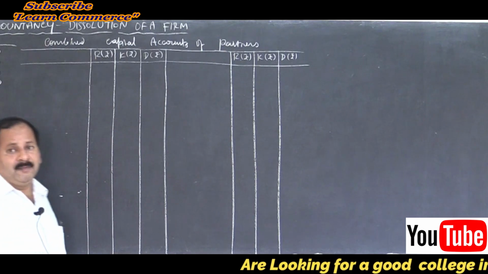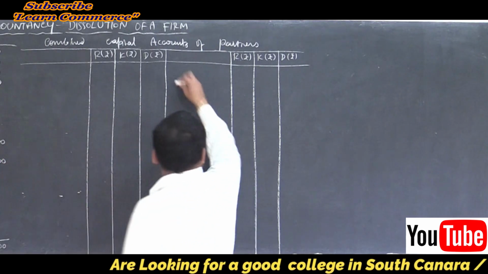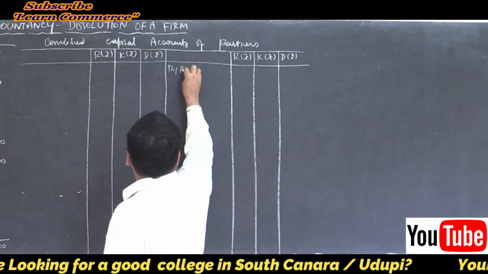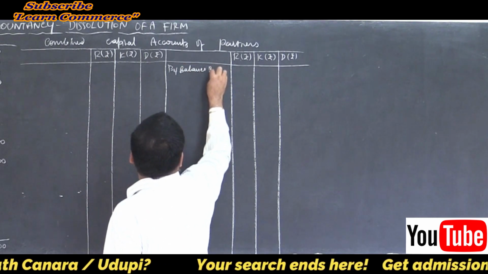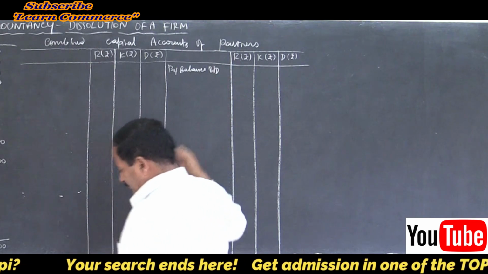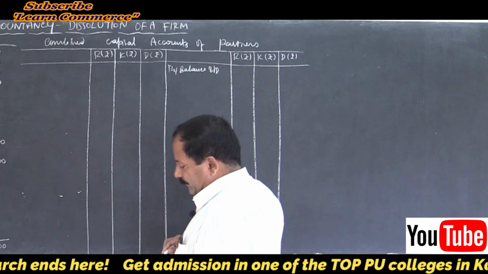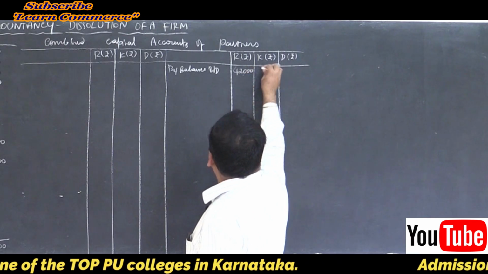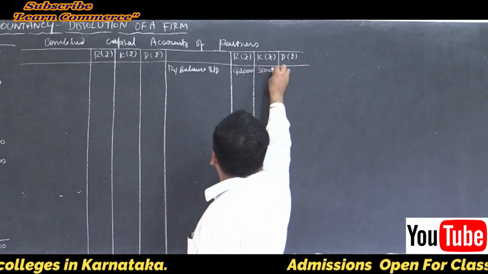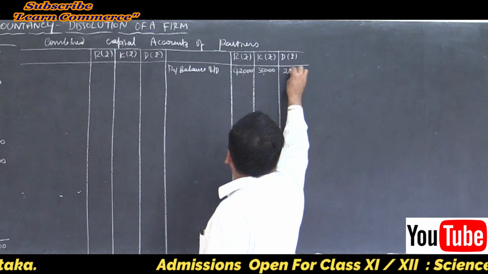Start with the capital balance, that is by balance brought down. How much? 42, 35 and 20.